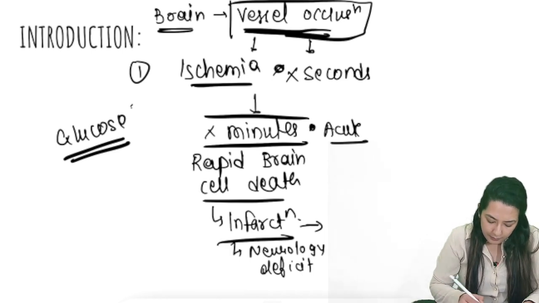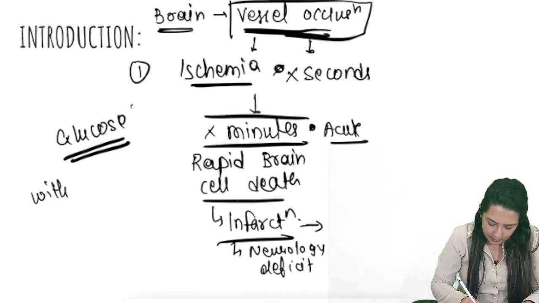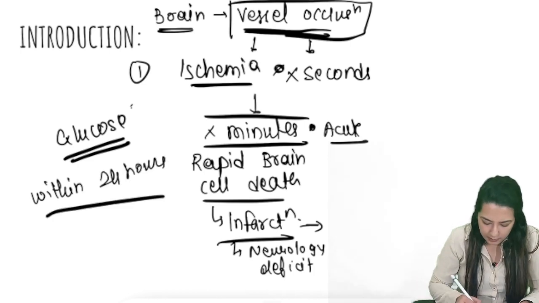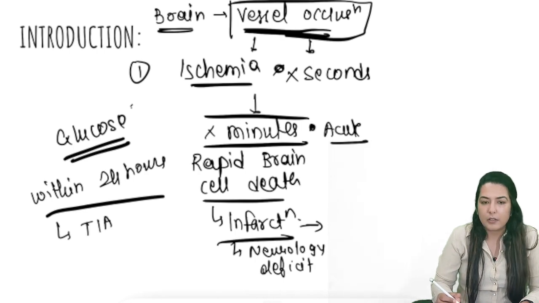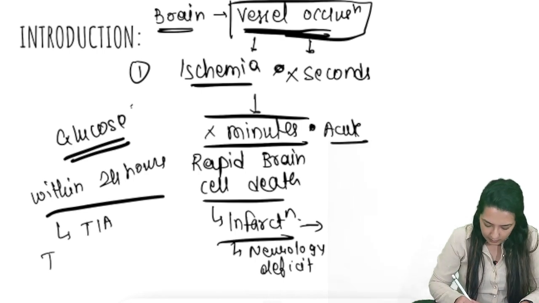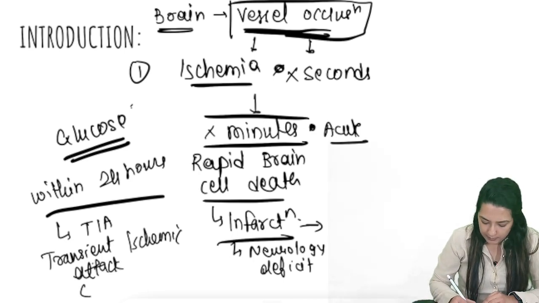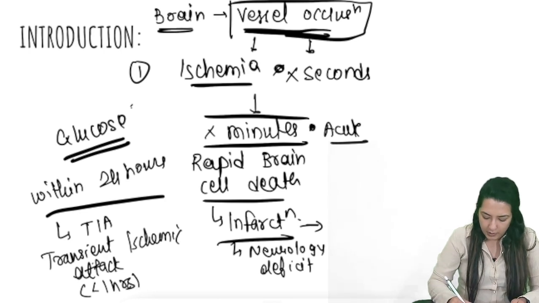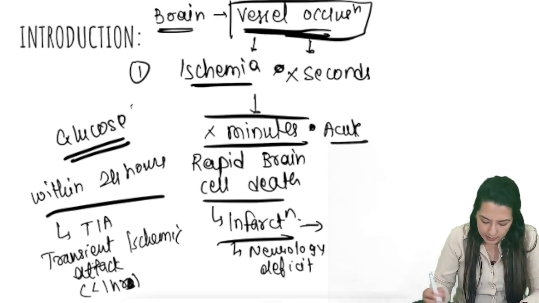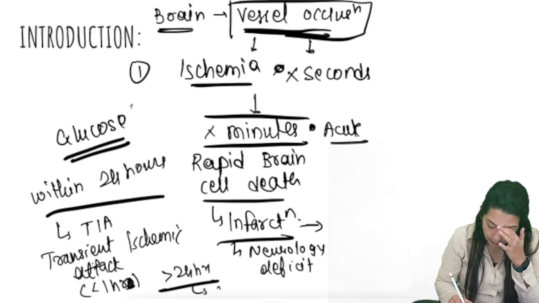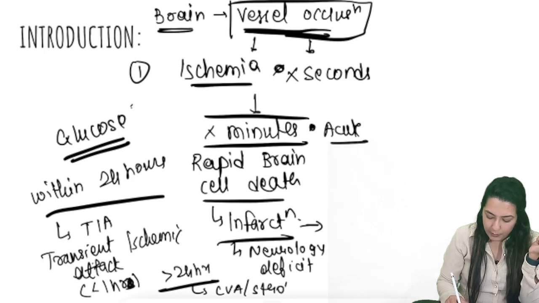Now, if within 24 hours this neurological deficit is resolved, it is known as TIA, transient ischemic attack. Most commonly the symptoms are less than 1 hour. If the symptoms remain for more than 24 hours, then it is known as CVA or stroke. I hope I am clear here.